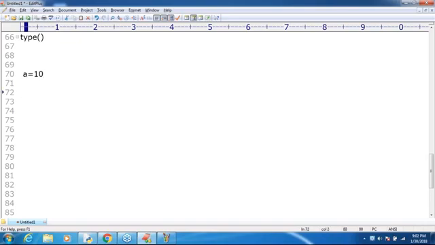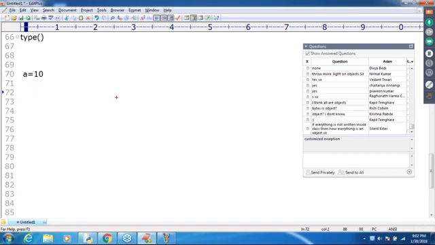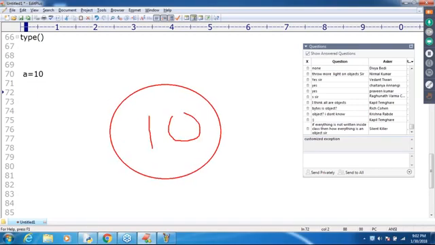Internally, how is it going to be represented? Observe. This is the object. Here the value 10 will be there by default. a is the reference variable pointing to that object. Are you able to understand? So it's an object.